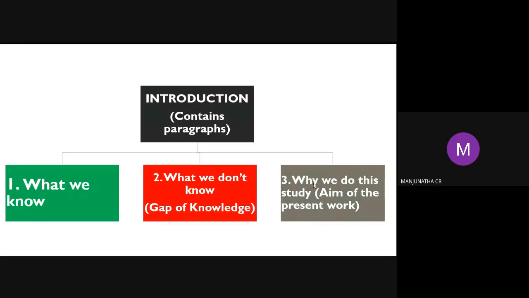These three things are required for the introduction. Don't dump too many things in there. Only 3 points: what we know, what we don't know, and why we do this experiment, meaning the aim of the experiment. Next, which research methods are there? How to select them?